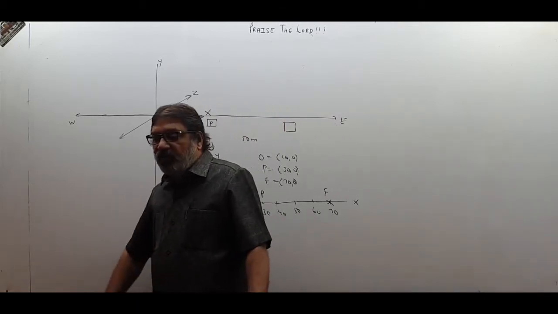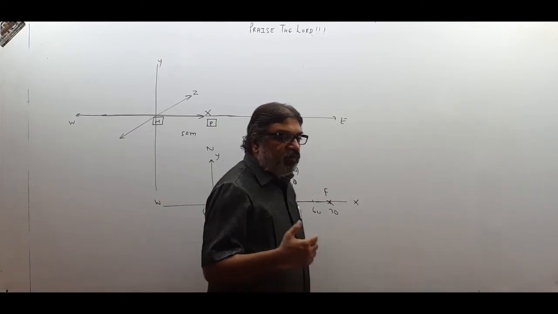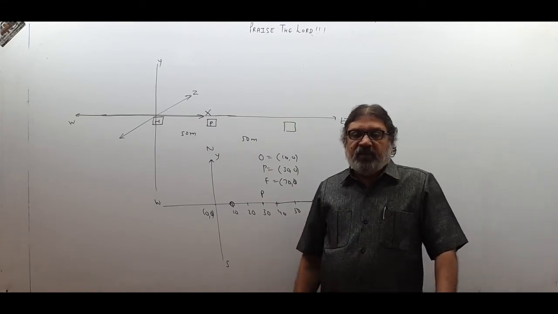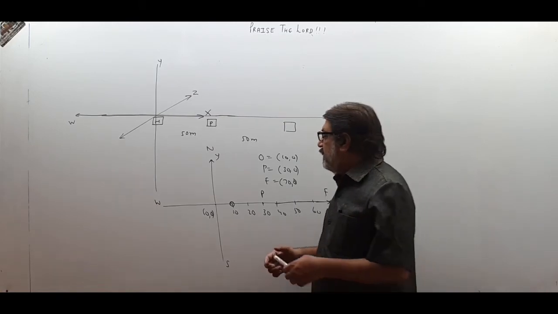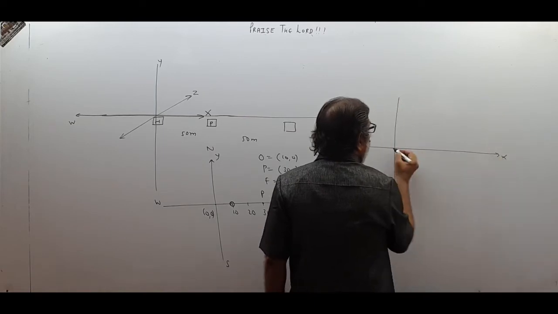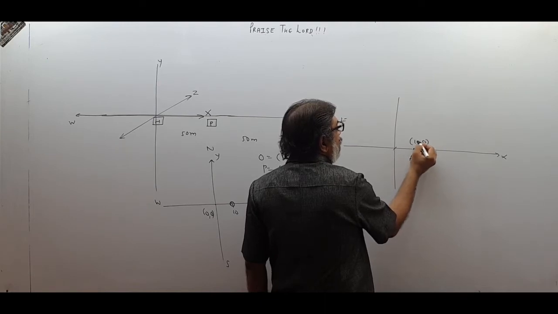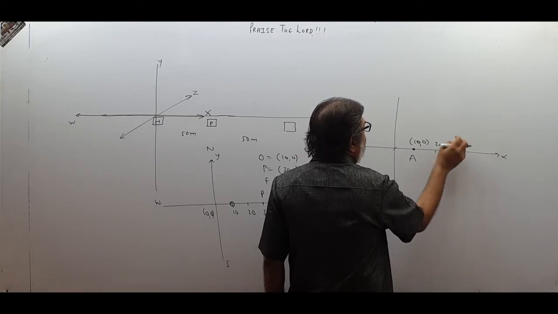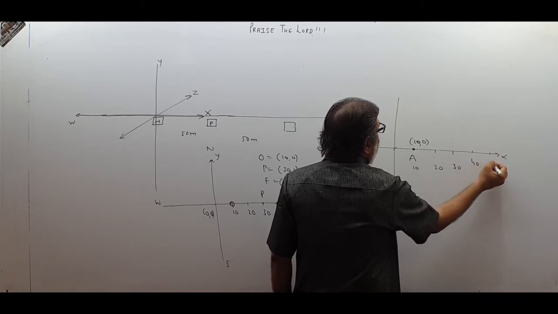So once you are clear about the importance of position, now you have to understand that if an object changes its position with respect to time, then only it will be said to be in motion, otherwise no. Now supposing I take up this thing again, let us see, this is the x-axis, this is origin, this is a point 10, 0 and you are located here, and this is 20 point, this is 30 point, like this 10, 20, 30, 40, 50.